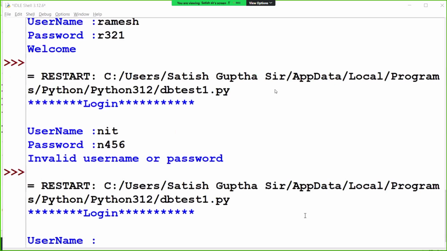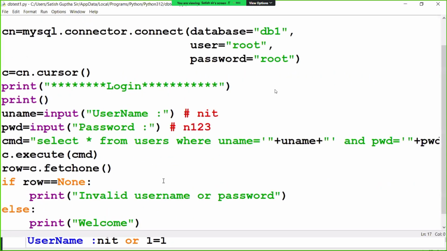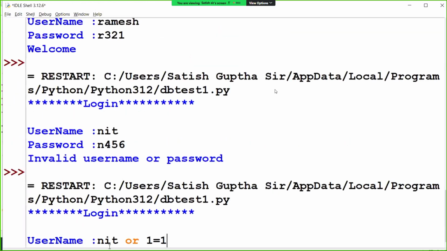They inject some command or some characters within the SQL command. Suppose the username is NIT or 1 equal to 1. So what is your command now? Select star from users where username equal to NIT or 1 equal to 1.